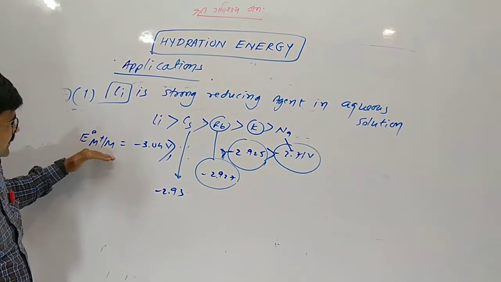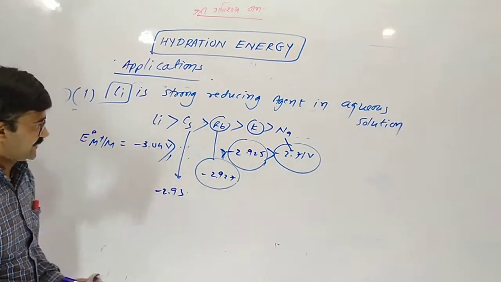So you can see the negative reduction potential value decreases.